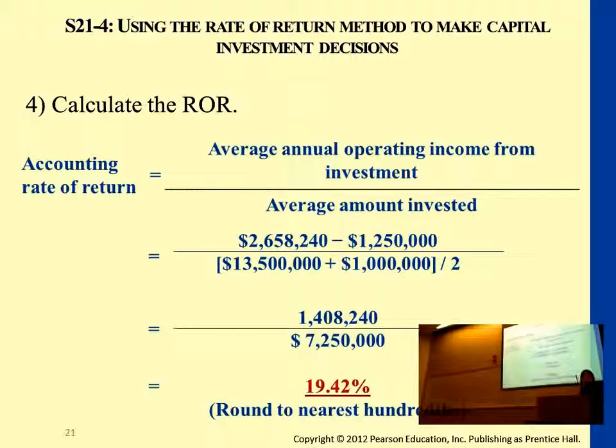Okay, so you'll be using the operating income you got from the second problem divided by the average level of the investment, which is the initial cost of the asset plus any residual values divided by 2. So again, what this ratio means is per dollar of average investment in the asset, how much operating income you're getting on an annual basis. So here we're getting 17 cents from every dollar of average investment we make to the asset.